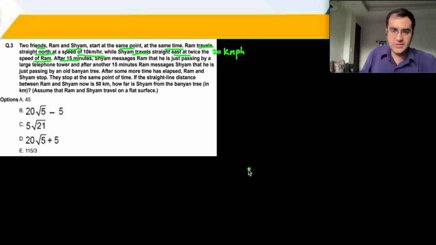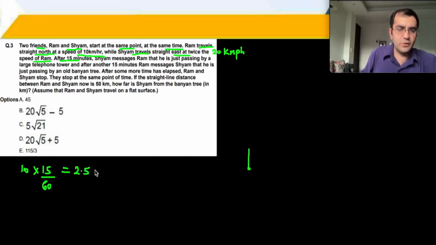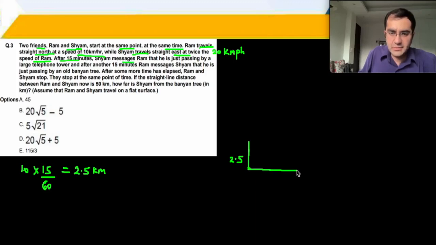So Mr. Ram has gone north at a speed of 10 for 15 minutes. That's 1/4 of an hour. 10 upon 4, he has traveled 2.5 kilometers. And Shyam has traveled east at double the speed, so he covers double the distance. That's 5 kilometers. And he messages Ram that he is just passing by a large telephone tower. So Shyam is going east. This is the telephone tower.